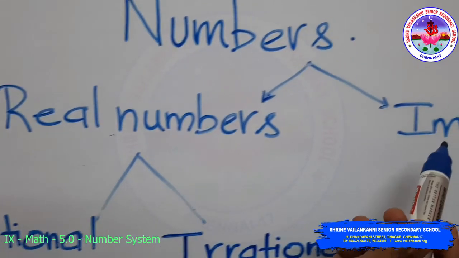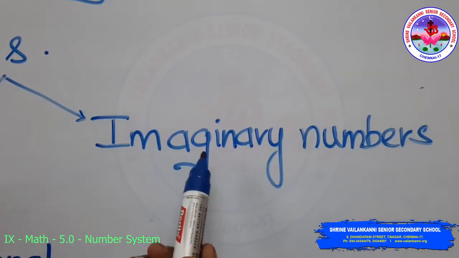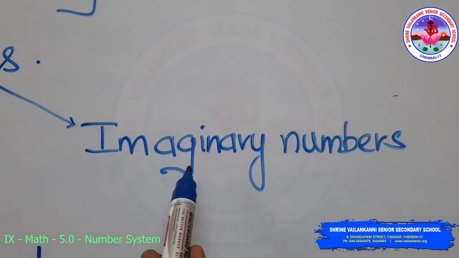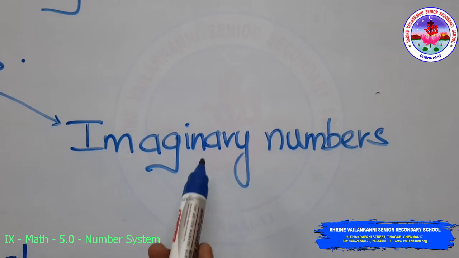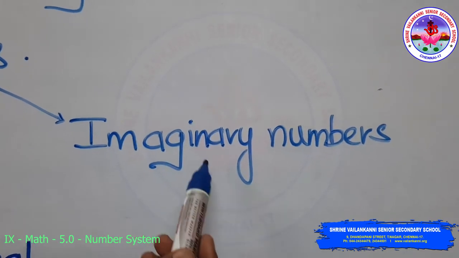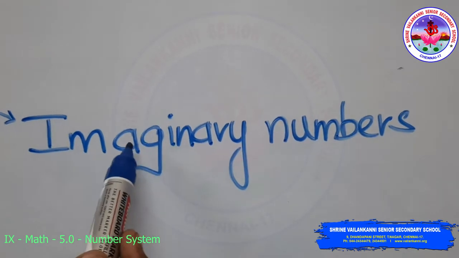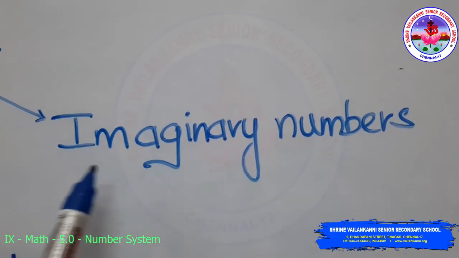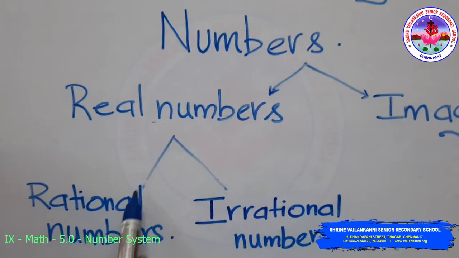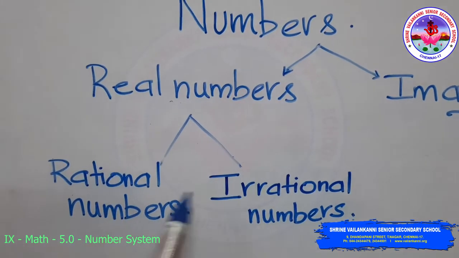So we will go for the imaginary number. Imaginary numbers are the numbers whose square will be a negative number. So we have some numbers whose square will be negative. This imaginary number we will be studying in the higher classes. Now we will go for the real numbers. In real numbers we speak about rational and irrational.